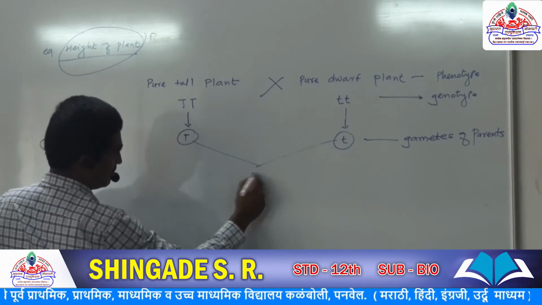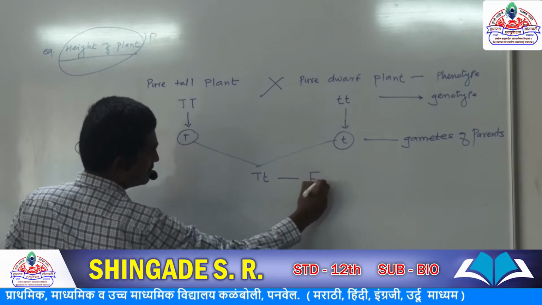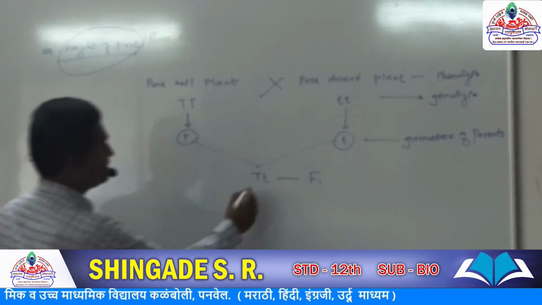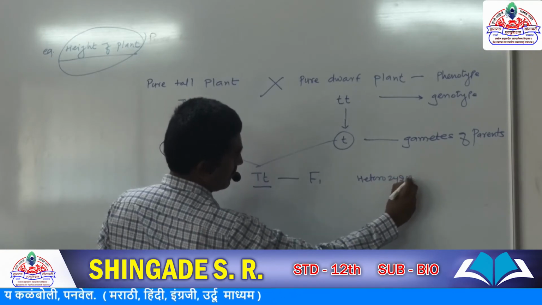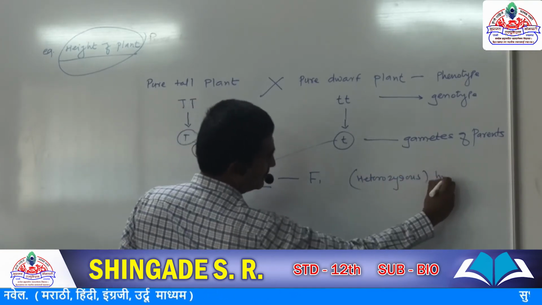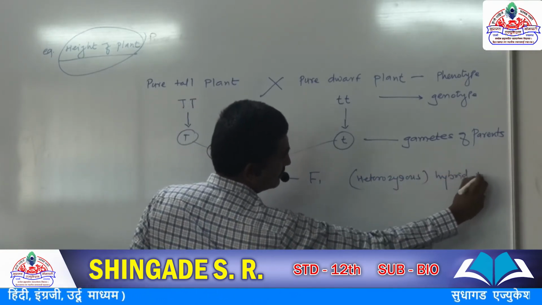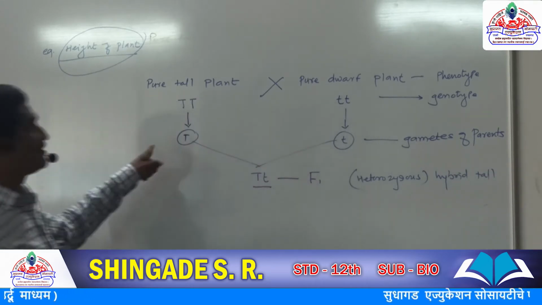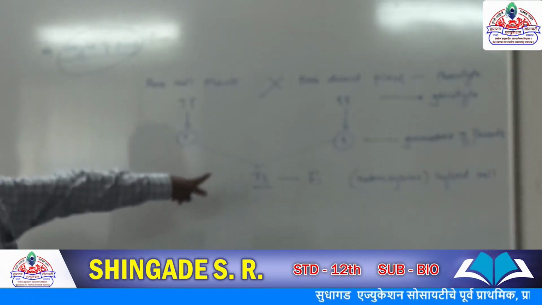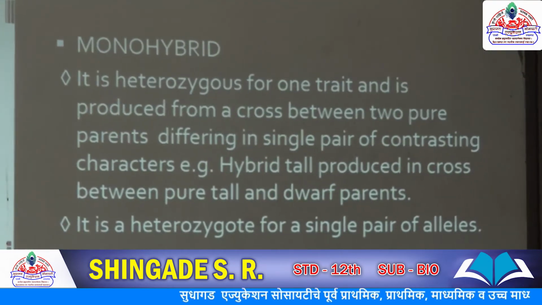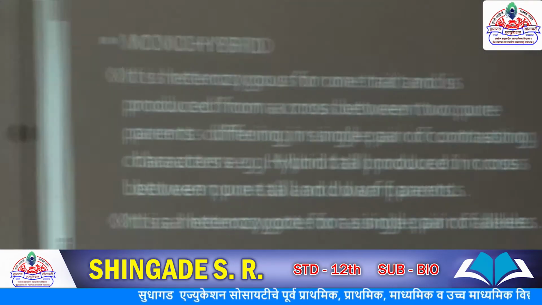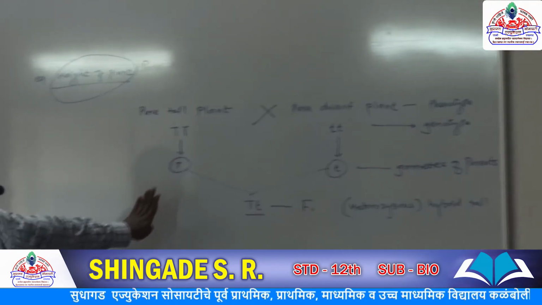Capital T, small t. So this is the first generation F1, and this is heterozygous, meaning hybrid. It is heterozygous for one trait and produced due to the cross between two pure line characters. So this is a monohybrid.